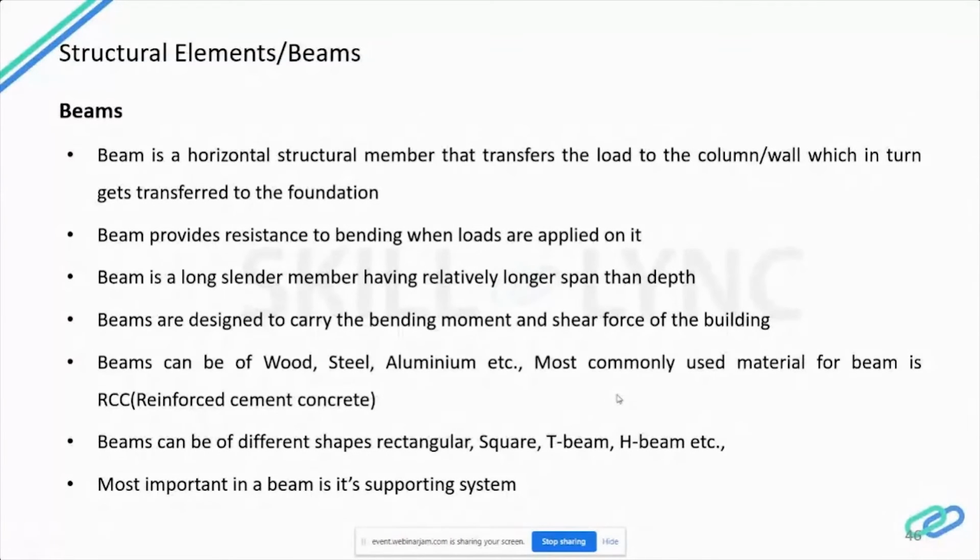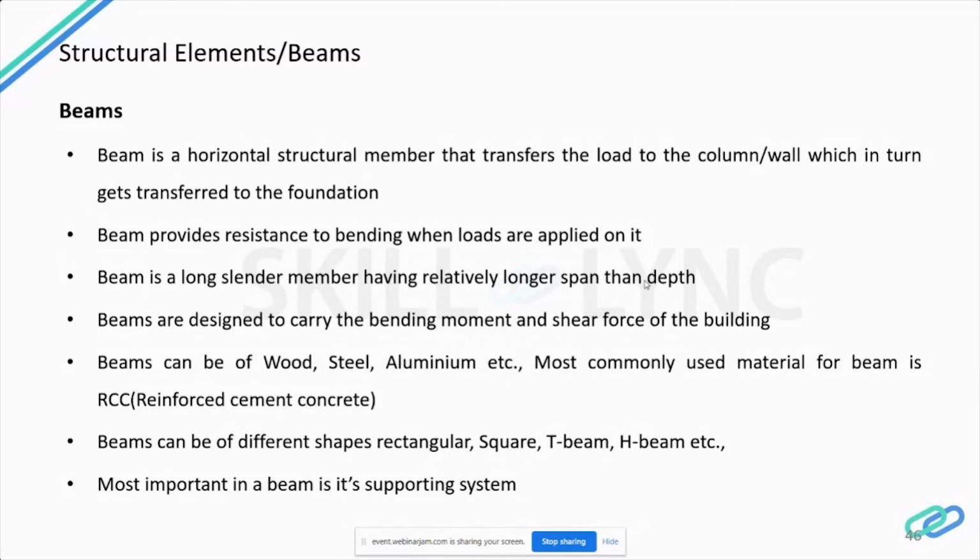Now let's see what a beam is. Like a column is a vertical member, a beam is a horizontal structural element that can withstand vertical loads, shear forces, and bending moments. The loads applied to a beam result in reaction forces at the support points of the beam. The total effect of all the forces acting on the beam is to produce shear forces and bending moment within the beam, which in turn will induce internal stresses, strains, and deflection of the beam. That is where, upon design, we calculate the number of rods and all those things to be provided in the construction of a beam.